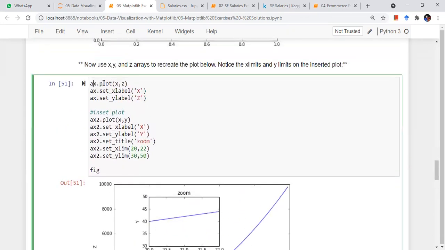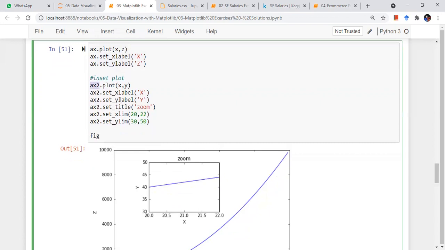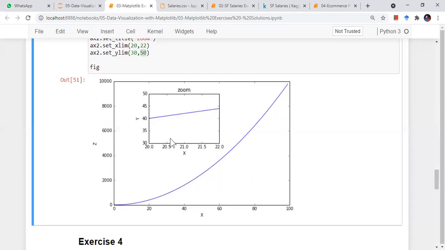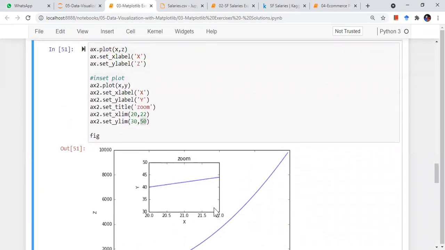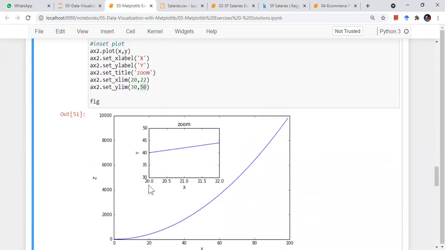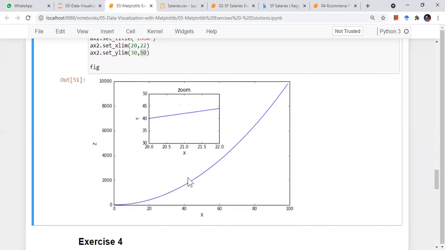Basically in the same axes, just plot x with respect to z. For the second one, ax2, which we created above, I can set all these parameters: x label, y label, title. Then what should be the x limit and y limit? Starting x limit, ending x limit, starting y limit, ending y limit. Like this I can provide, and I can get a plot like this. So x goes from 20 to 22, y goes from 30 to 50.